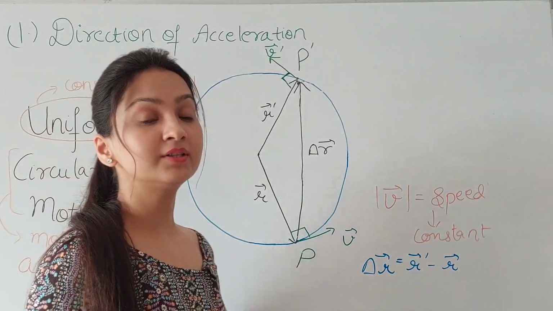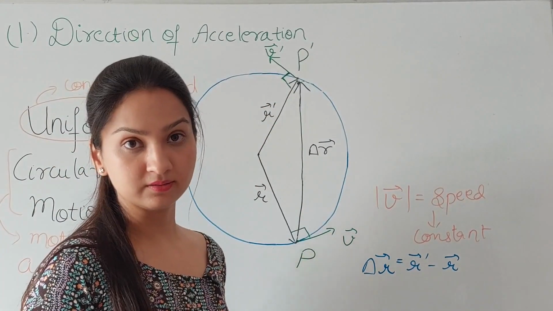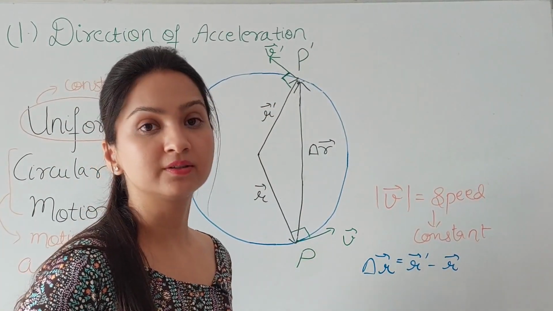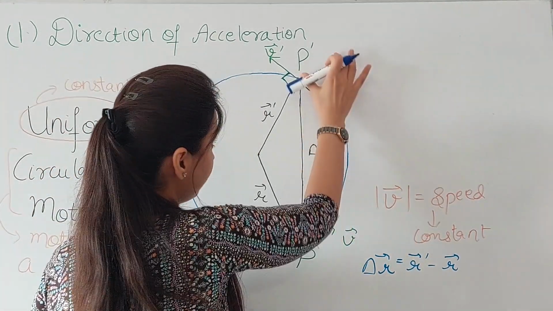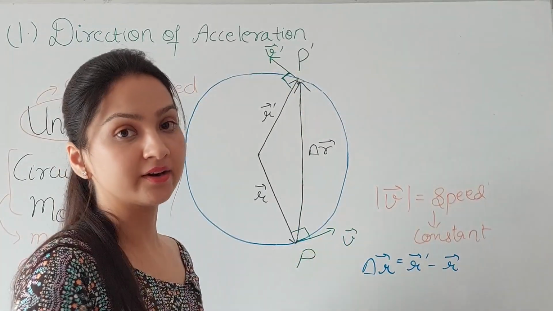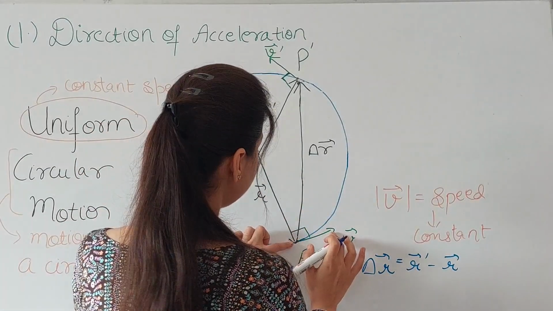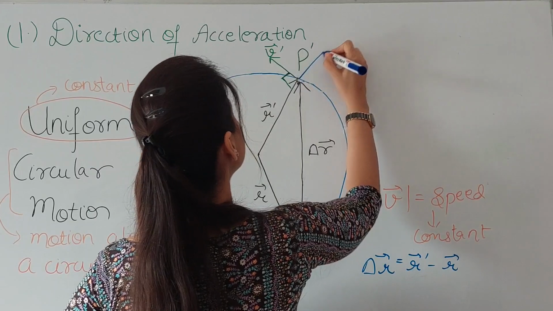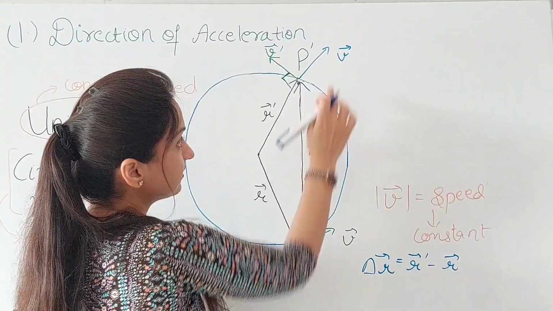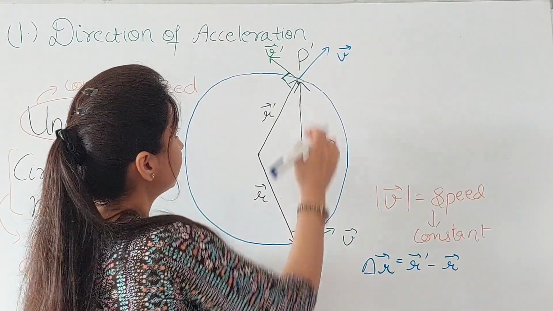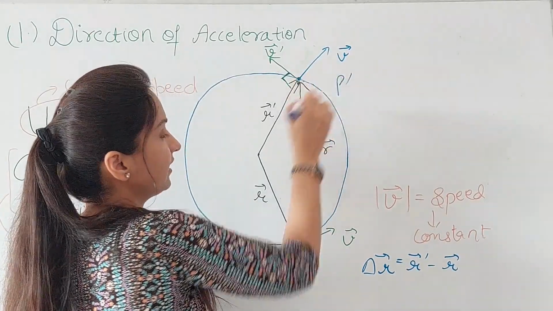Okay, so after this, another thing that you should know here is that the parallel translation of vectors does not bring about any change in them. What does that mean? If I move this vector over here without changing its direction, this won't bring about any change in this vector. So let me move this from here to here like this. Okay, so this is your V. This is the same vector as this. Okay, this P dash looks too big, let's make it a little smaller. This is this point, P dash.